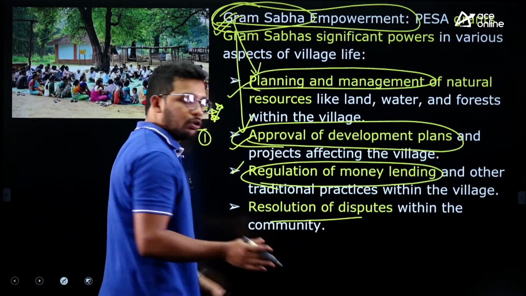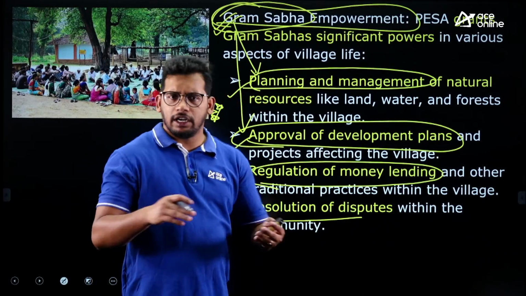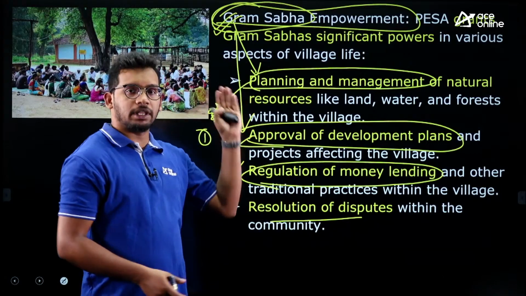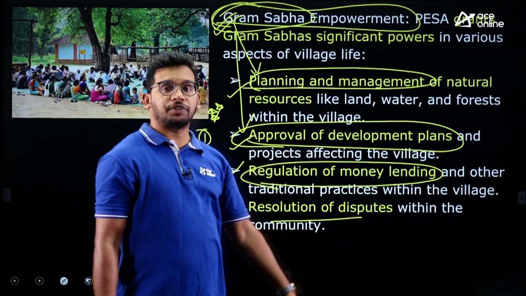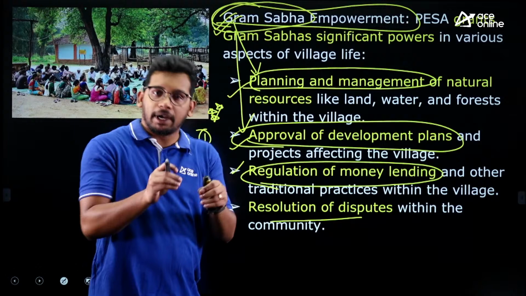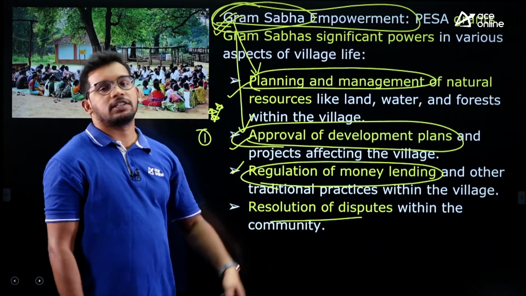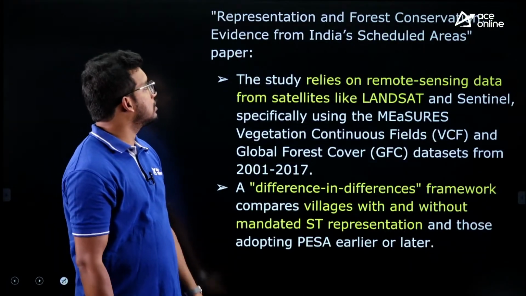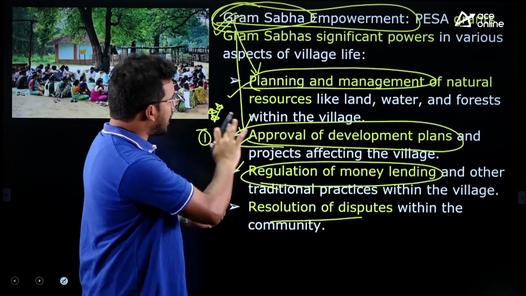Resolution of disputes among those community people, whatever disputes there are, will also be taken care of by the Gram Sabha. So all these powers were given to the Gram Sabha to implement and take care of in the scheduled areas, Fifth Schedule areas, right? So this is about the PESA Act.